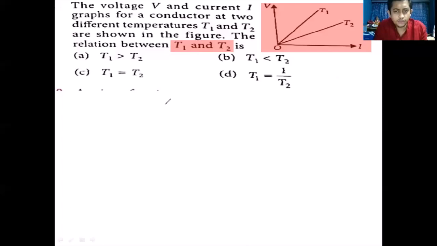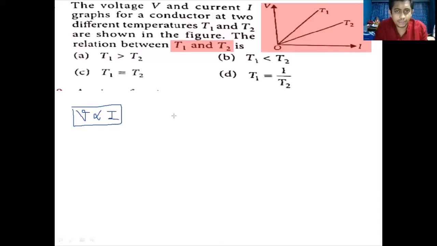So dear students, first of all we should remember that जो हमारा वोल्टेज होता है according to Ohm's law, that is directly proportional to current. If voltage is directly proportional to current, then it means that the graph should be a straight line passing through origin. V against I का जो graph होगा students, that should be a straight line passing through origin.